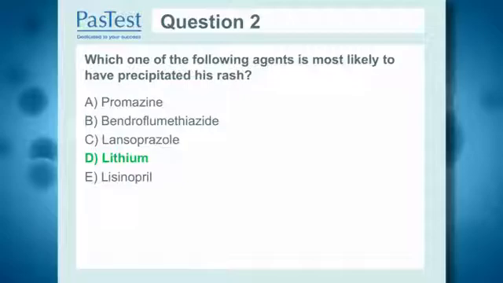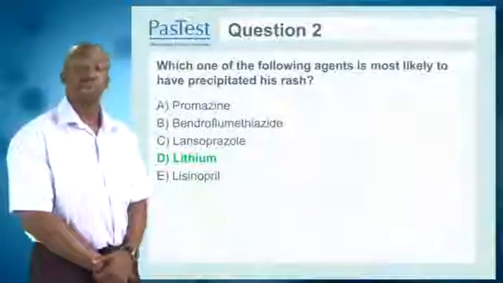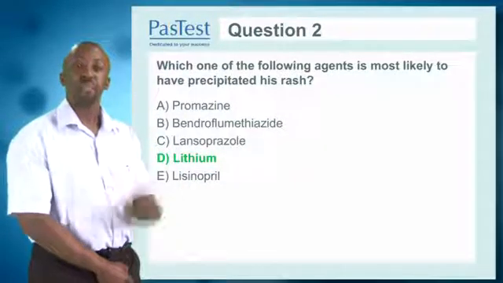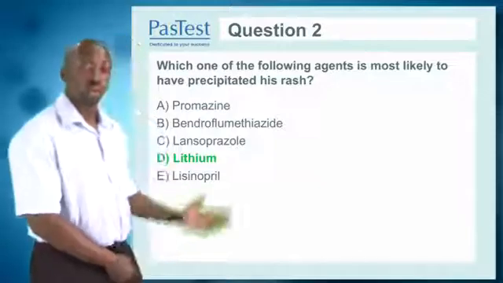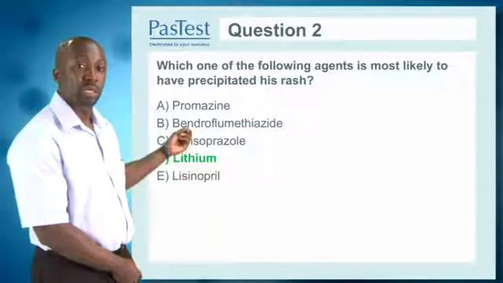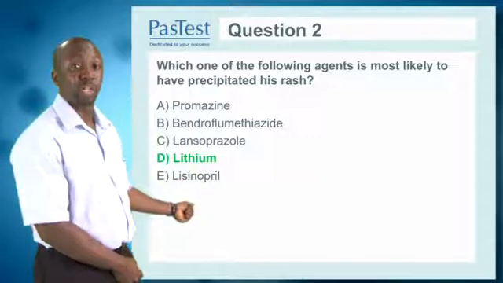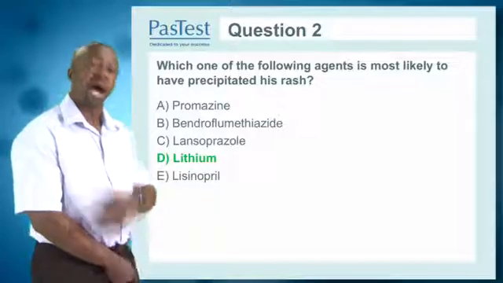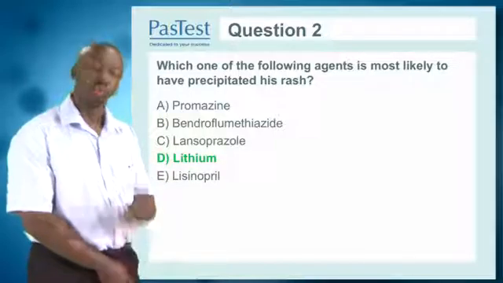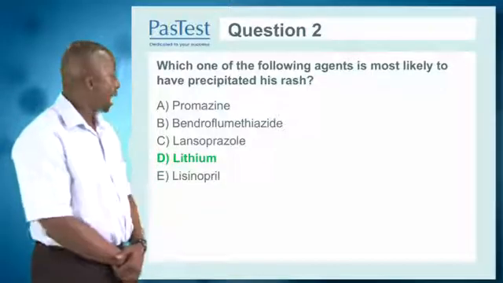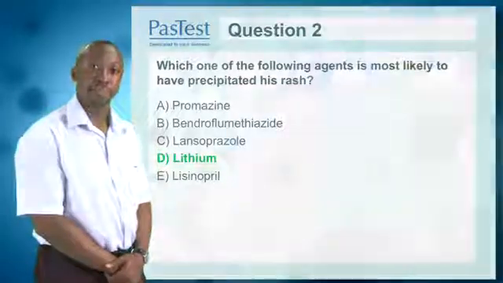This gentleman has a case of psoriasis. The description of that scaly rash on the extensor surfaces would be in keeping with psoriasis. Drugs that would worsen that and induce psoriasis would include lithium, and I think that's the only drug in his medication and his medical history that has recently been changed which would fit with that. Other drugs that can induce and worsen psoriasis include beta blockers, non-steroidals, and even anti-malaria drugs.